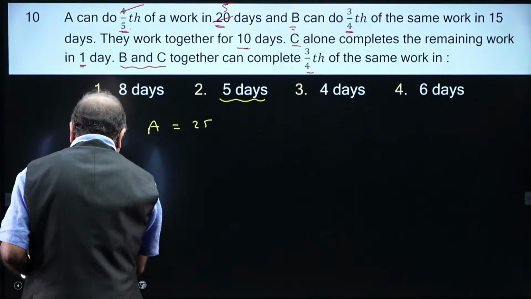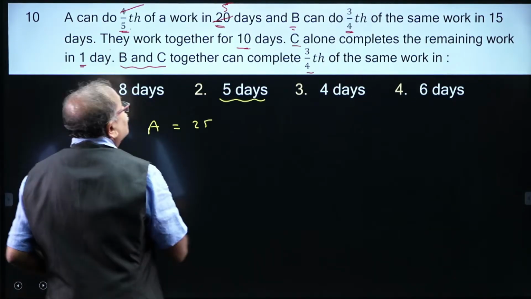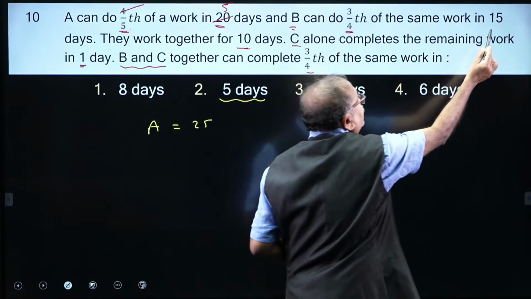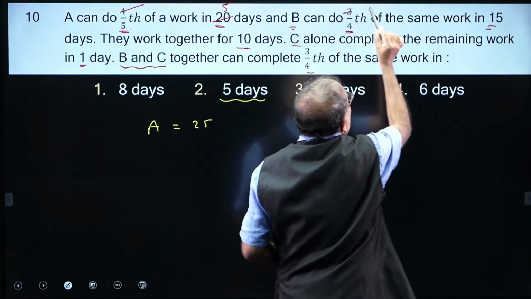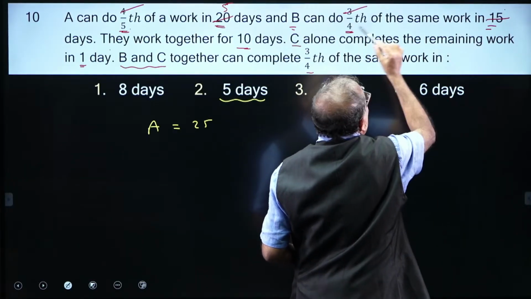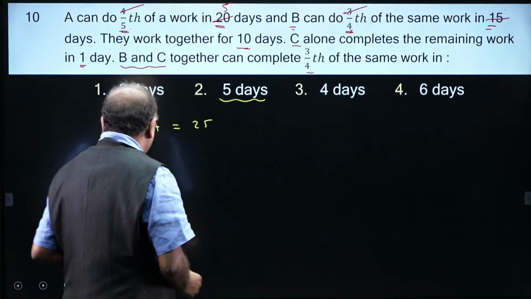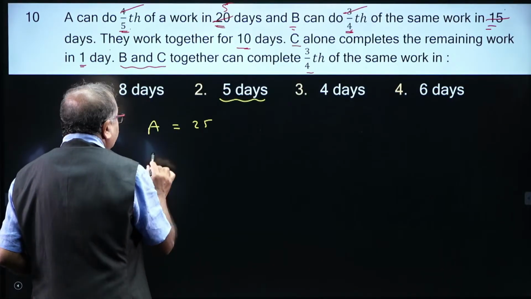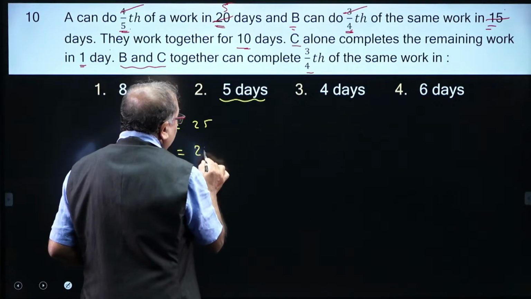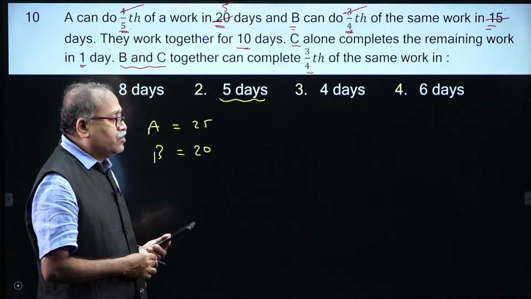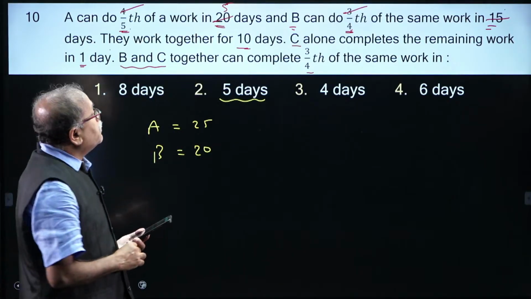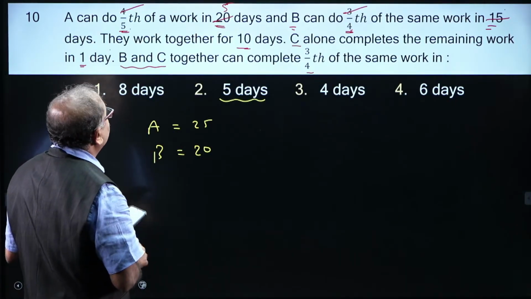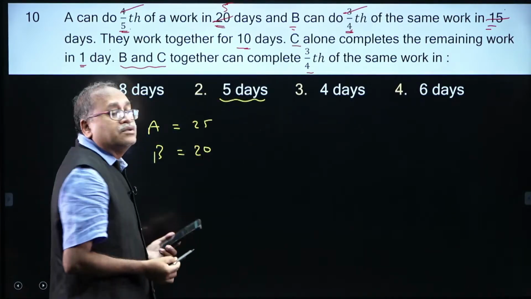Now, coming to the other part, B completes 3/4 of the work in 15 days, then one work in how many days? This is 5 and 5/4, that is 20 days. So B can complete the work in 20 days, it is already given to us. So they together work for 10 days.